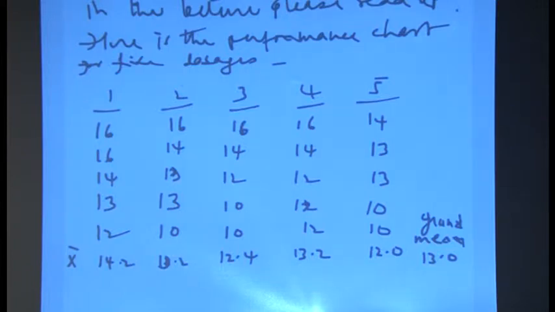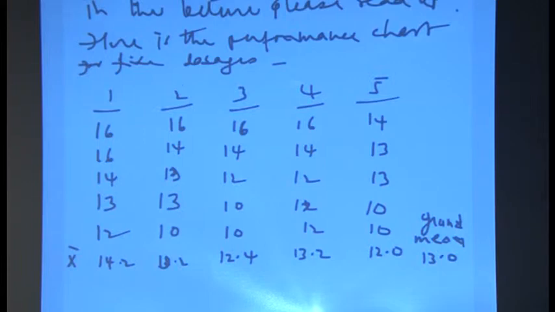Here is the performance chart for 5 dosages. So, here there are 5 dosages 1, 2, 3, 4, 5. All right. Now, when you give a strong dosage of caffeine, here are the 5 students who scored out of a 20 point English test, they scored 16, 16, 14, 13, 12. Then for the next dosage, we have 16, 14, 13, 13, 10 and so on.